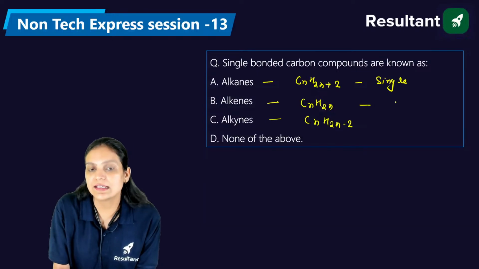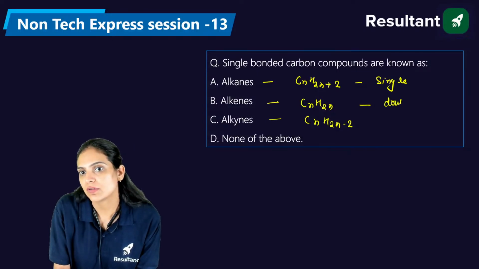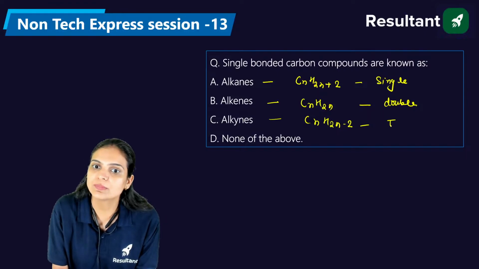In alkenes we have the double bond, and in alkynes we have the triple bonds.